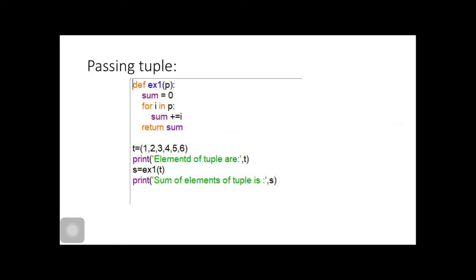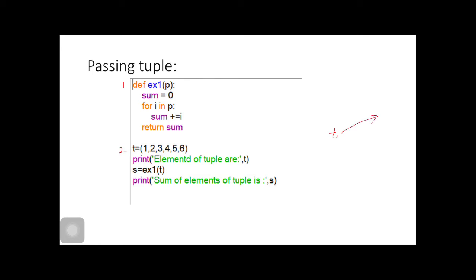Right? Then in this example we are passing a tuple. Firstly, this line will get executed. The interpreter would skip the body of the function. Then it will come to this point. Then at this point it will create a tuple.